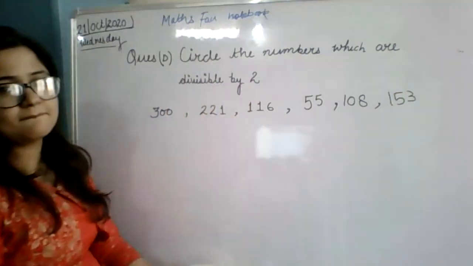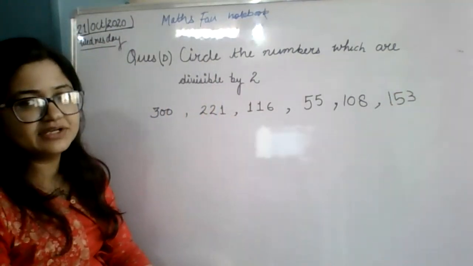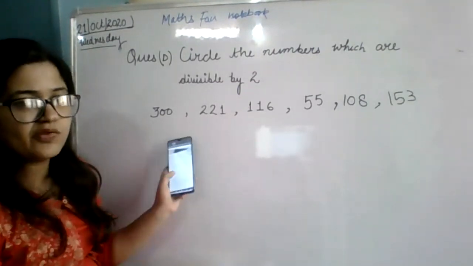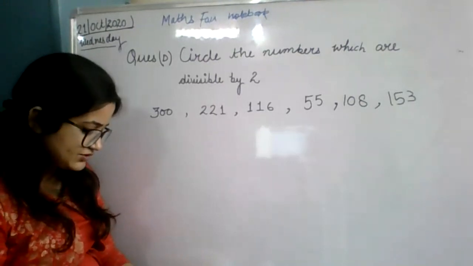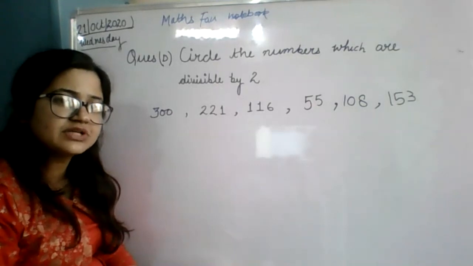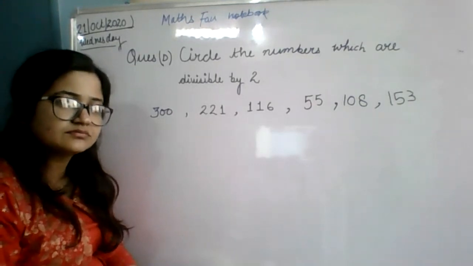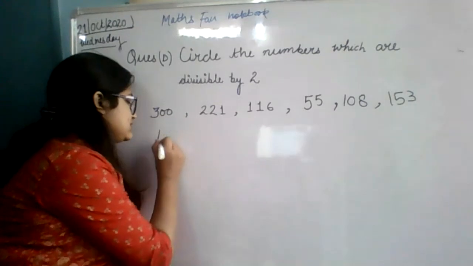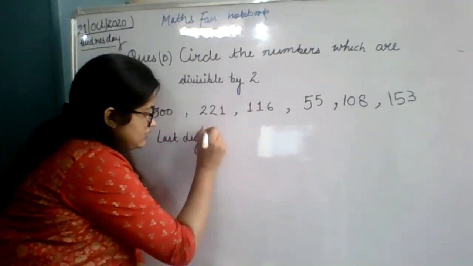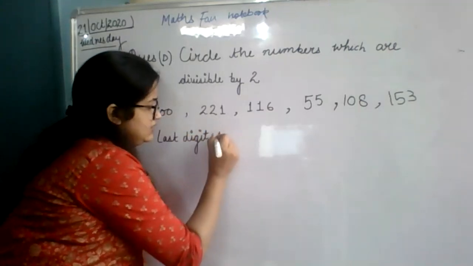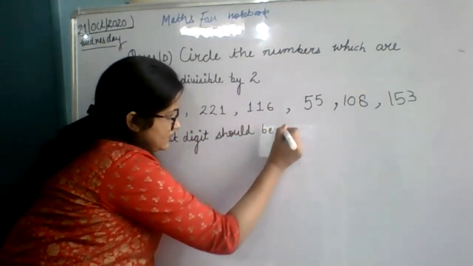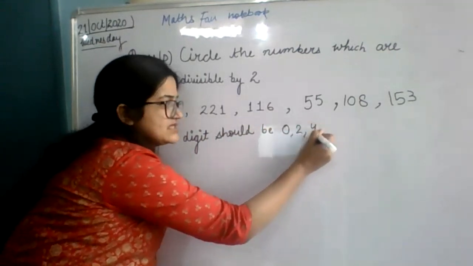Ma'am, please get aside. Beta, how will I write if I get aside? You have to circle the numbers which are divisible by 2. So what is the divisibility test of 2? What will you check? Tell me quickly. We will check the last digit. Under this line you can write: last digit should be 0, 2, 4, 6, 8.